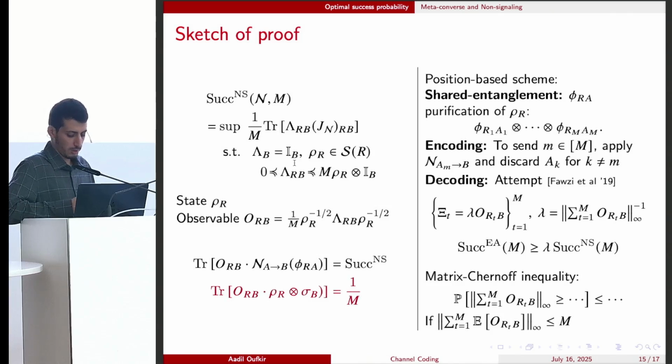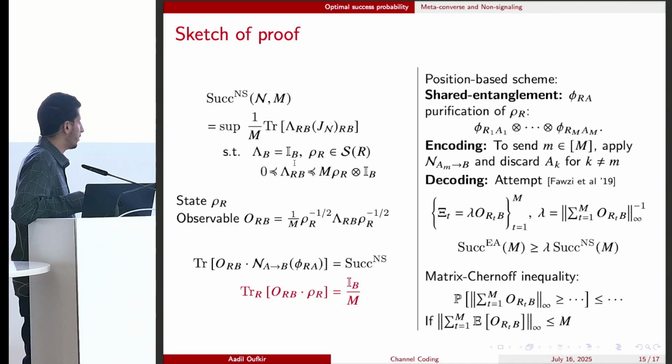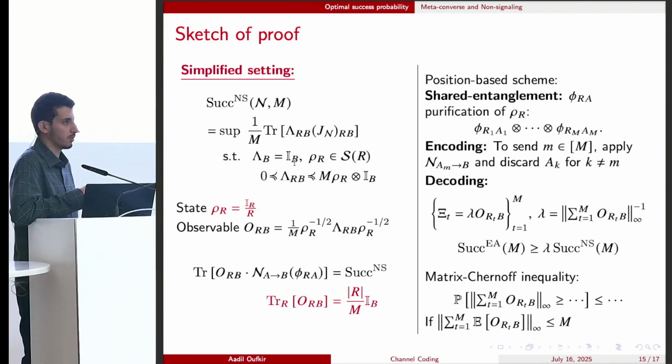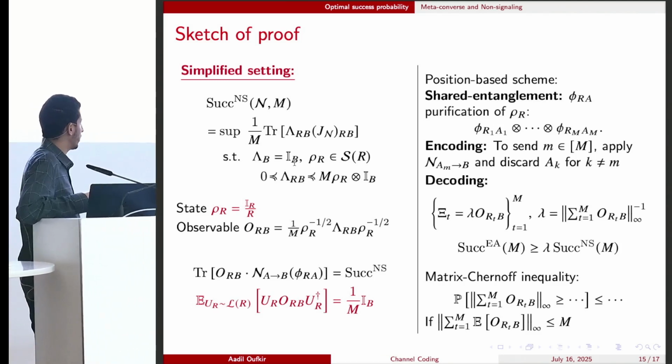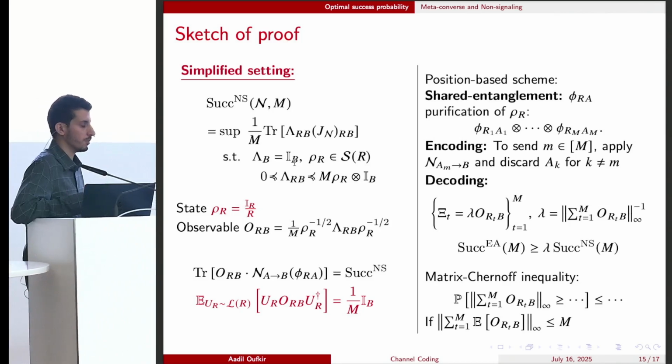So for this, we will focus on this constraint, which can be turned into a constraint on the partial trace. And then we can further simplify our problem by taking rho to be the maximally mixed state. Now the constraint is just the partial trace on the observable, and we are a bit closer. We want to turn this partial trace into an expectation, and for this we can conjugate by a random unitary. Any 1-design can give us this identity, so we conjugate the system R with a random unitary from a 1-design.